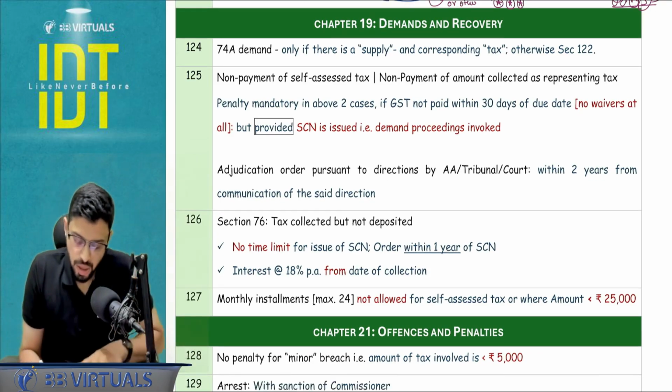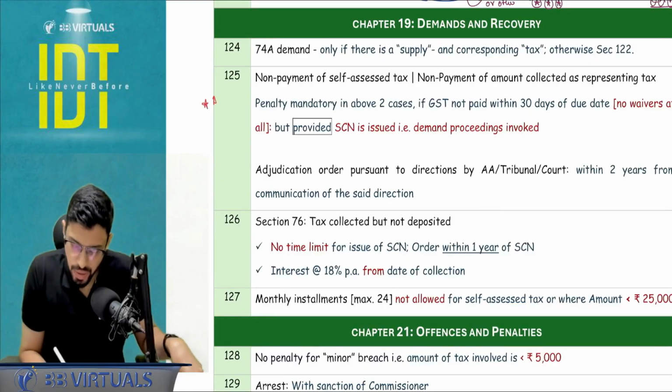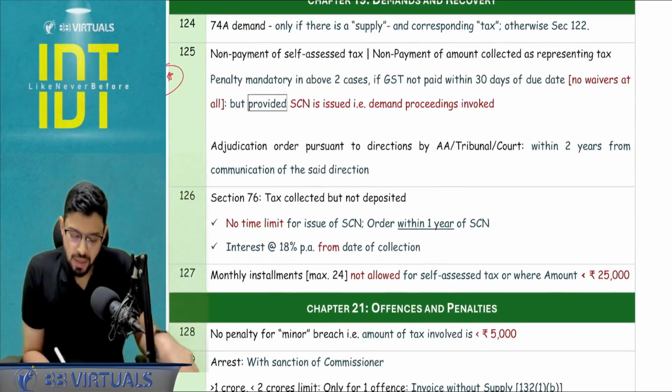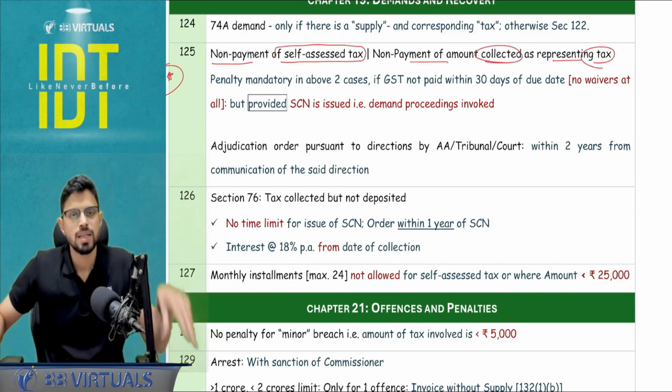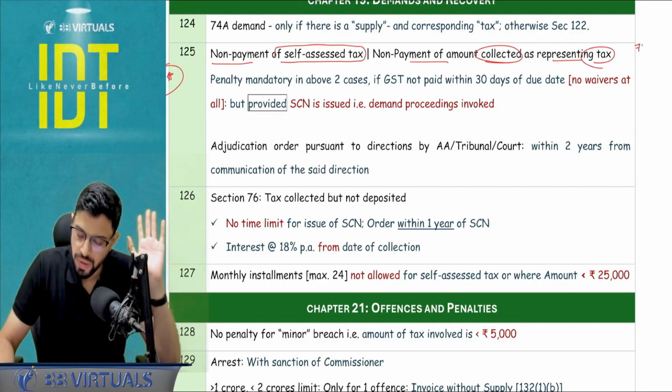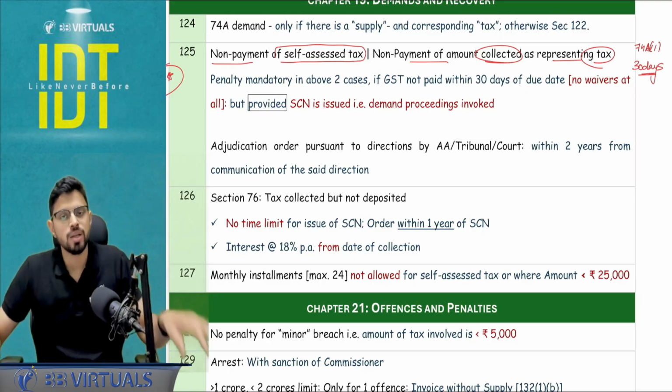Okay, next. Now this is one of the most frequent query asked areas. Please pay attention. Two offenses: non-payment of self-assessed tax and non-payment of amount collected as representing tax. Subsection 11, everyone learn that, sir. In these cases, if there is a 30-day default from the due date, then in that case, for sure penalty is going to be there.